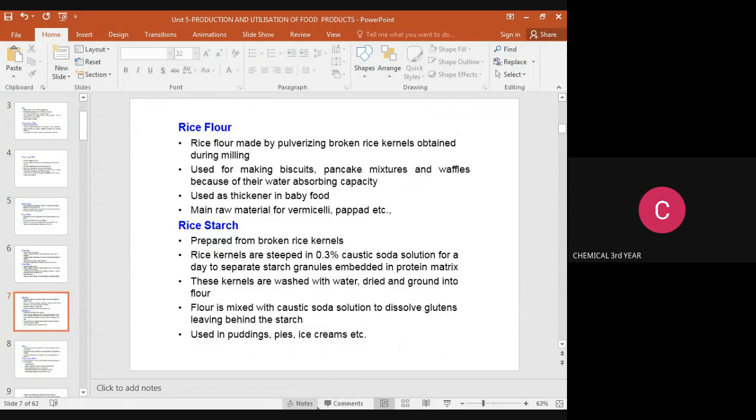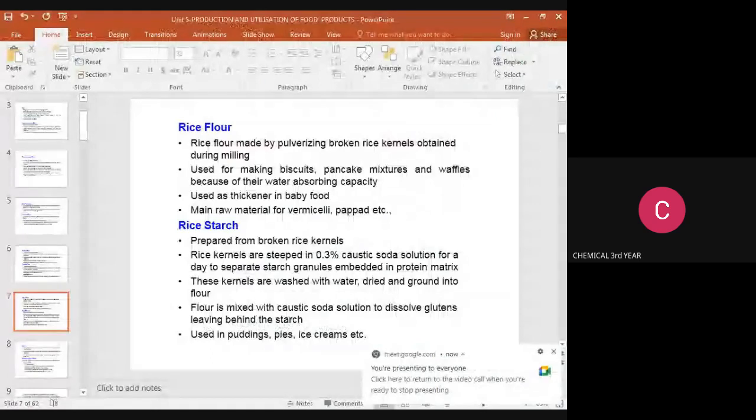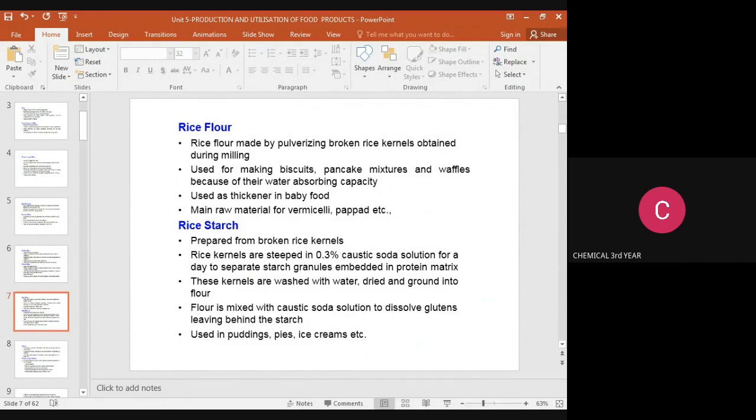Then the next product is rice starch. It is prepared from broken rice kernels. The rice kernels are steeped in 0.3 percent caustic soda solution for a day. Why are we adding this? To separate the starch granules embedded in the protein matrix. We are removing the starch. These kernels are washed with water, dried, and ground into flour. Flour is mixed with caustic soda solution. The gluten is dissolved, leaving behind the starch. We are removing the gluten. It is used in puddings, pies, ice creams, etc.